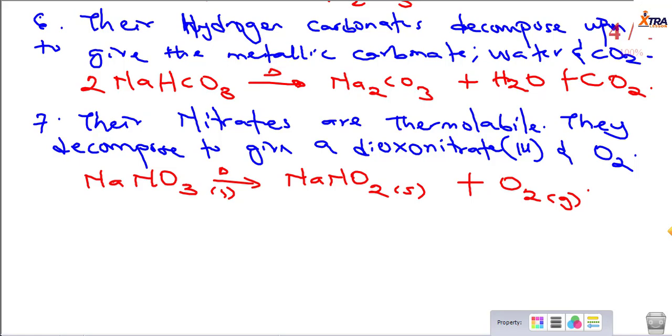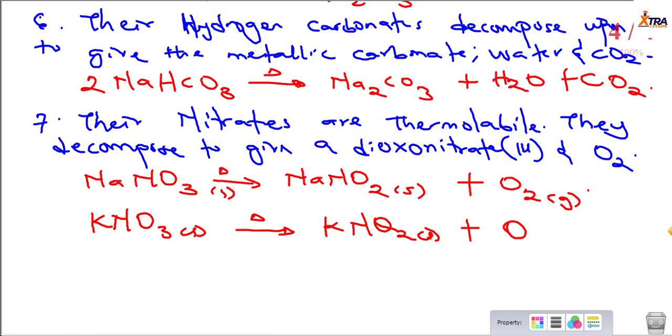Okay, what if we have for potassium, KNO3? It decomposes upon heating to also give us a dioxonitrate(III) salt, and it gives us that. So let's say, are these equations balanced? No, they are not. Introducing 2 here, 2 here, does it make that balanced? Yes. And this is it.